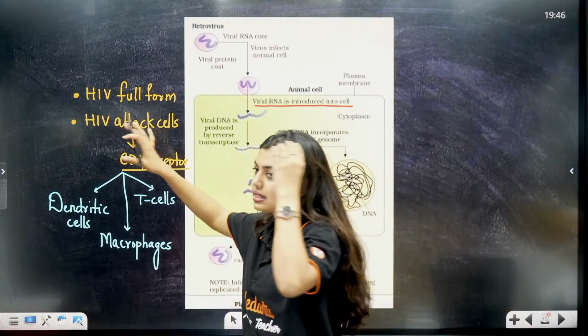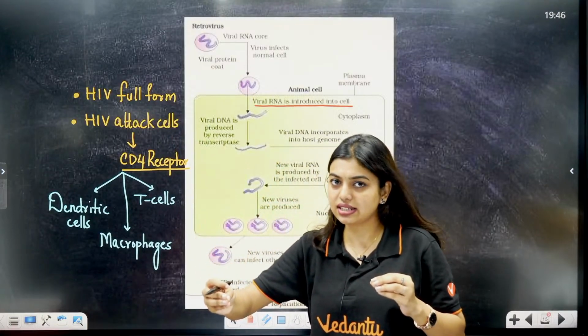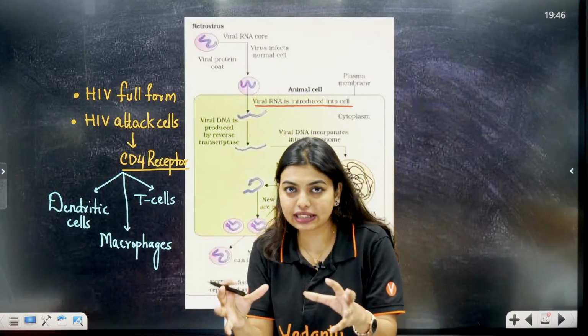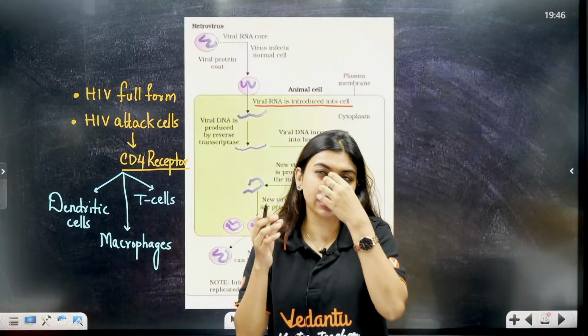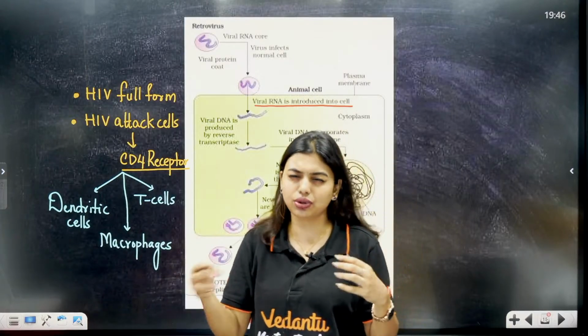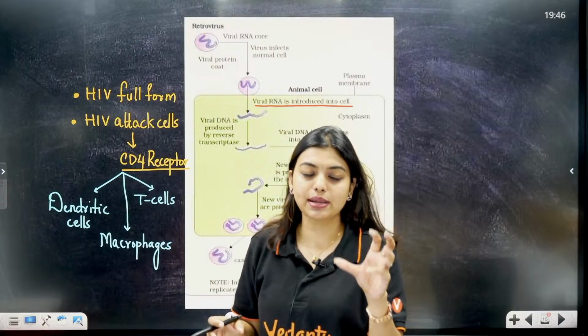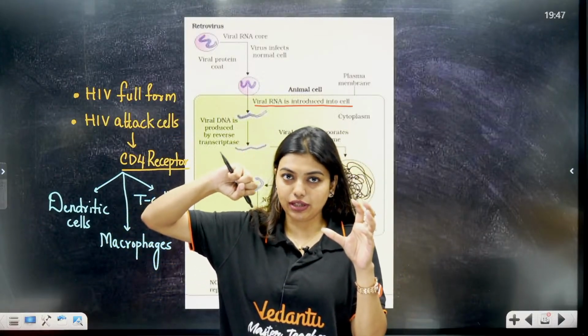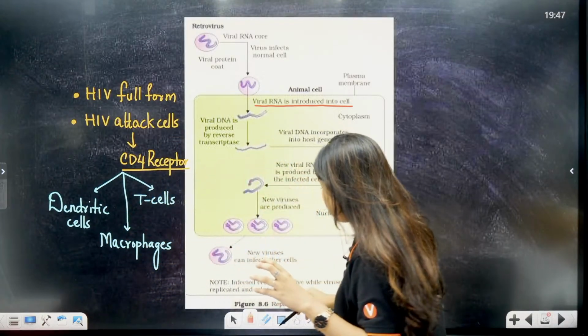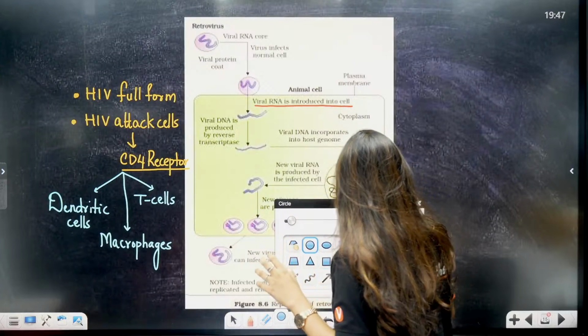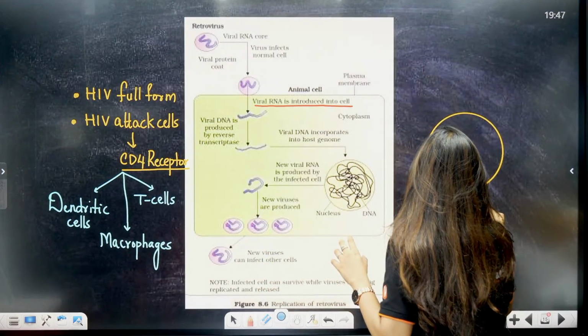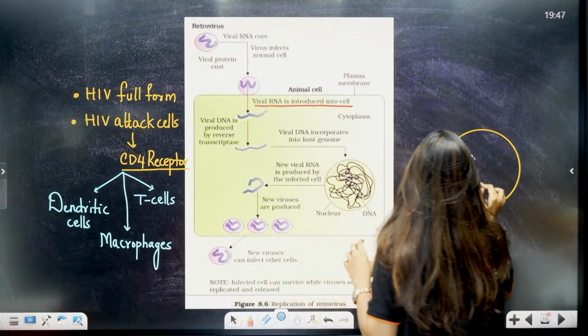So remember students, human immunodeficiency virus. Now it will only affect the cells which have the CD4 receptor. CD4 means cluster of differentiation, no need to go that much in depth. CD4 receptor is a glycoprotein. Last time I had drawn the diagram. If all of you remember, students, this is the HIV. I cannot draw the whole diagram in this short period of time.